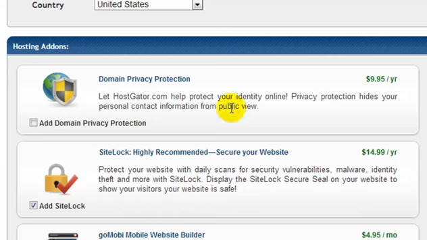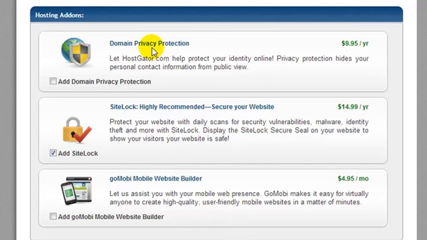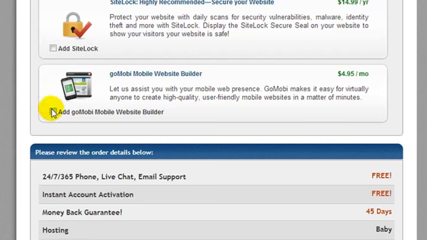Now, they are going to try and sell us on these upsells. The domain privacy is basically going to hide who actually owns the domain name. It's going to make it private. Personally, I don't normally use this, but if you want to pay an extra $9.95 per year, then go ahead and check it. It's going to check this by default. Add site lock, you don't need that, so just uncheck it. And you don't need this mobile website builder either, so make sure that's unchecked.